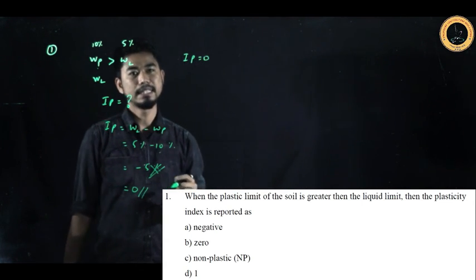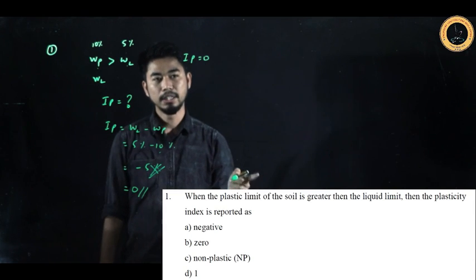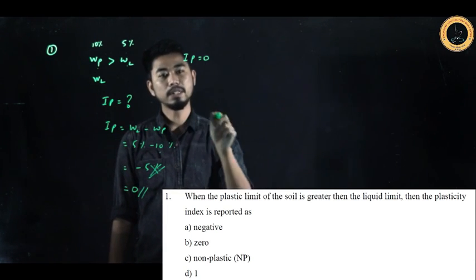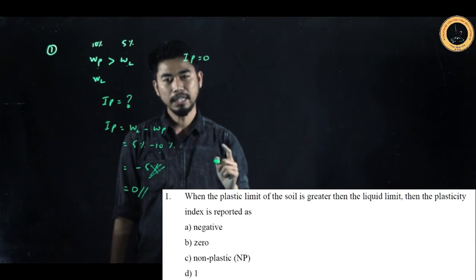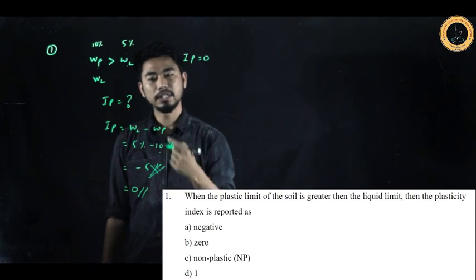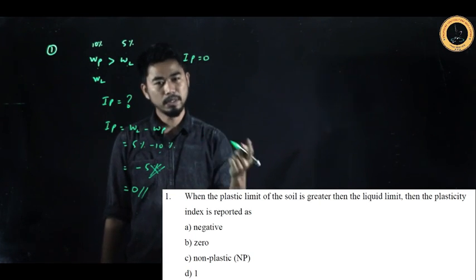In option C, it is said that it is reported as non-plastic. The soil is non-plastic, but the IP is not reported as non-plastic. Next, what are the other conditions in which the soil's IP value is 0?